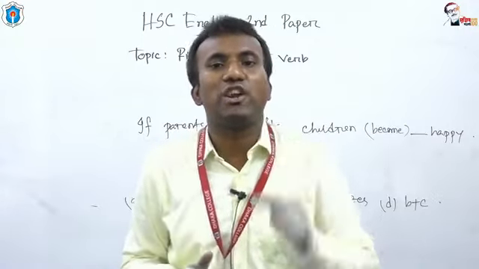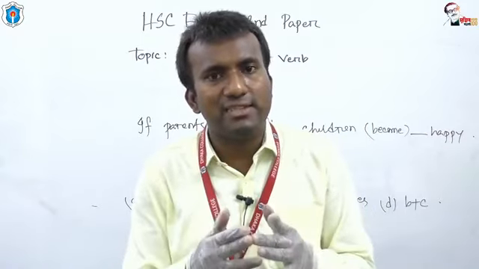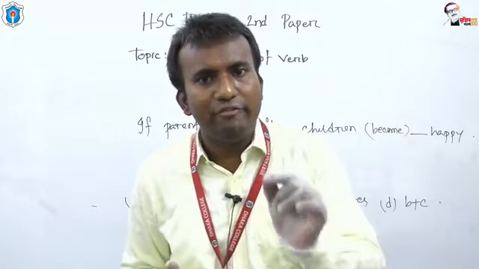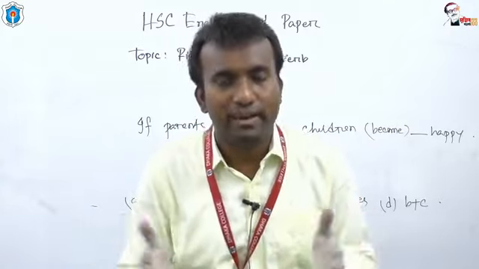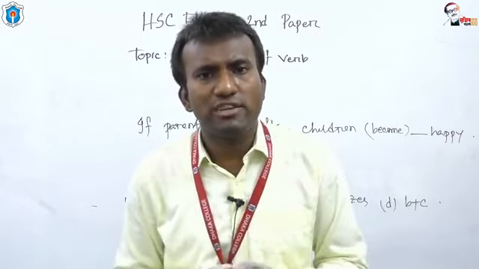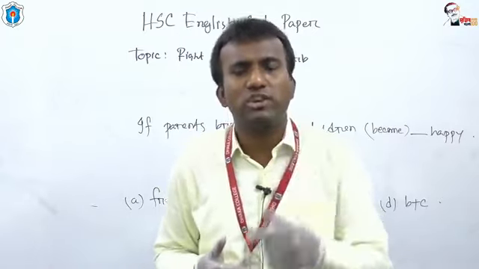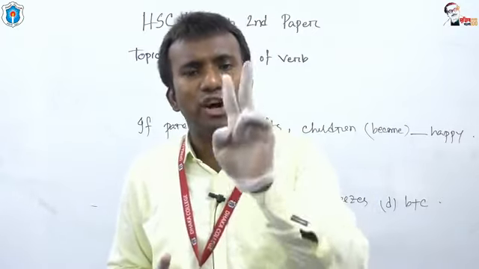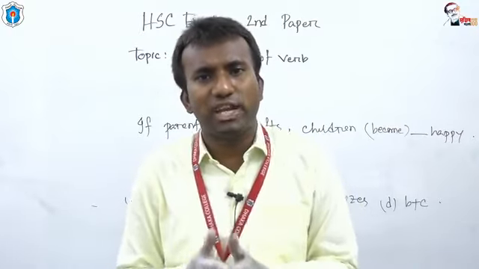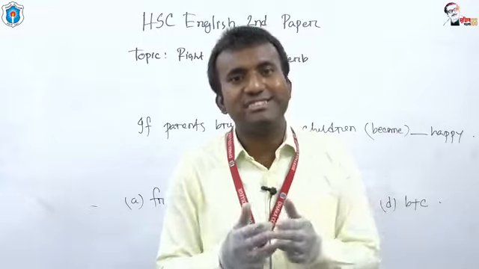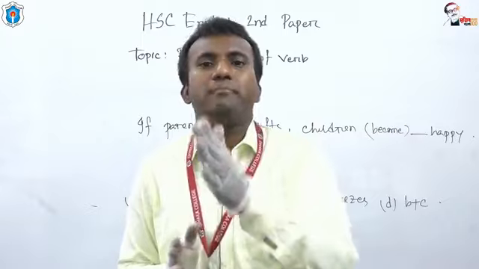So my dear students, up to this part I have tried my level best to give you a lecture on conditional sentence. I have told you that a conditional sentence is one kind of complex sentence with the conjunction like if, in case, provided that, unless, had or were. There are three kinds of conditional sentence: first conditional, second conditional and third conditional. Each of the conditionals contains two tenses or two clauses, you can say. For first conditional there are two tenses, present indefinite and future indefinite. For second conditional there are two tenses, past indefinite and past conditional. For third conditional there are two tenses, past perfect and perfect conditional.